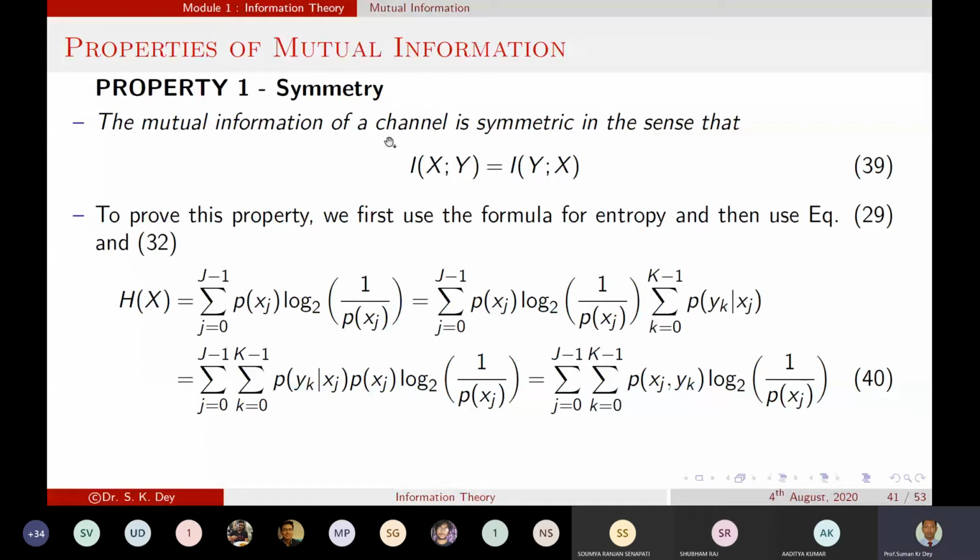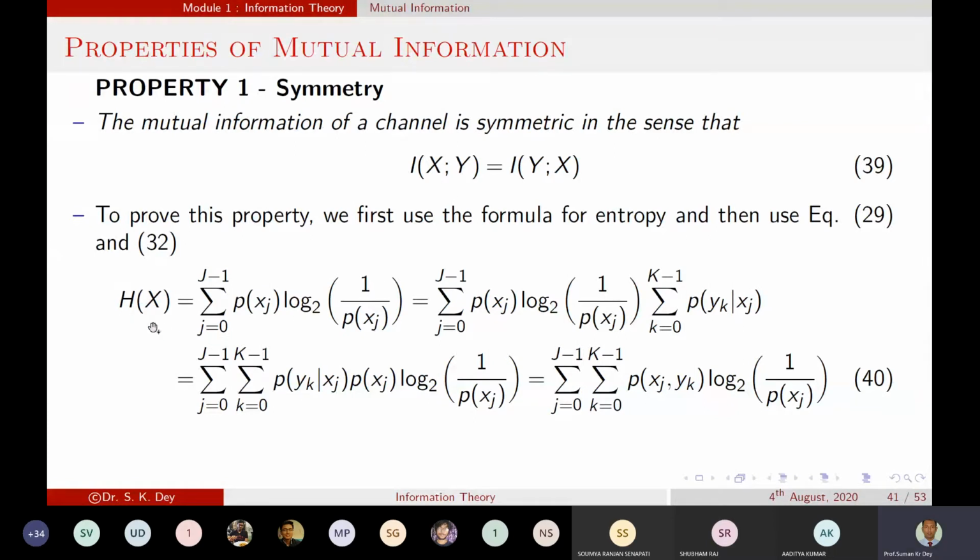So now if we want to prove this, how will we do that? To prove the symmetric property of the mutual information, let's consider equation 29 and equation 32. Those two equations will be used to prove the symmetric relation of mutual information.